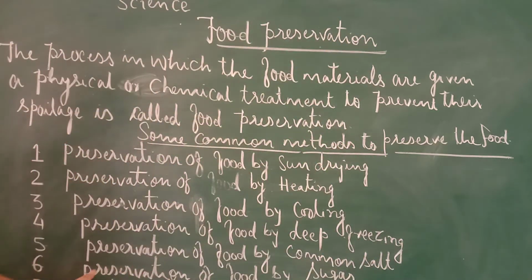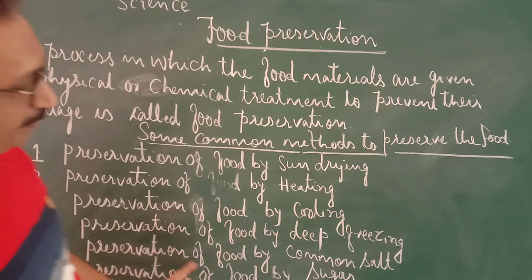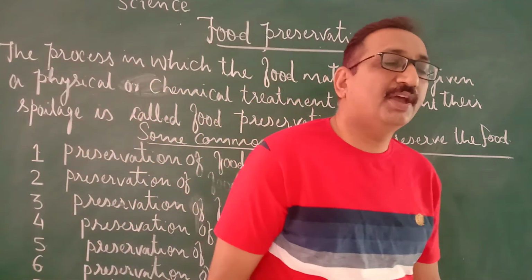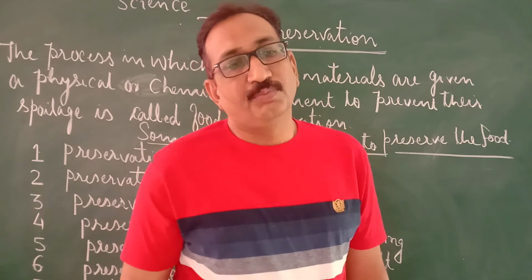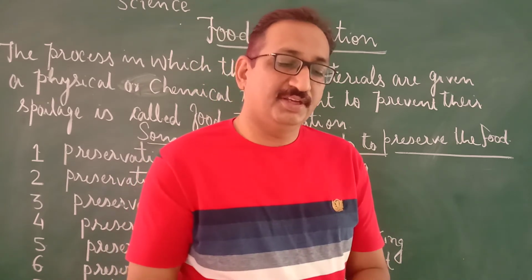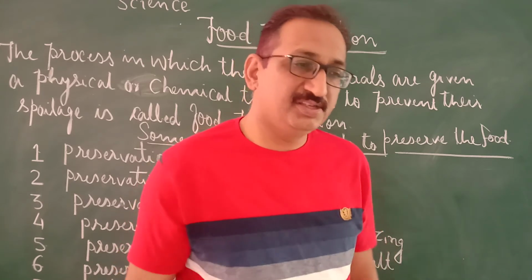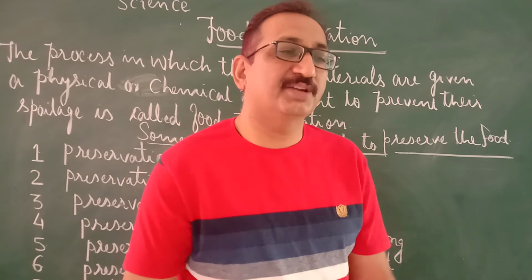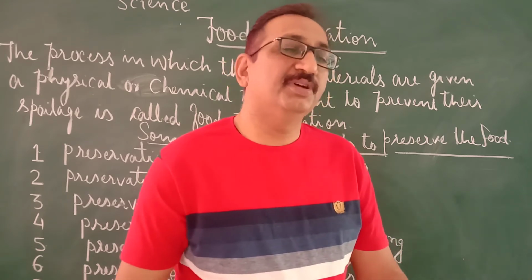And next, friends, preservation of food by sugar. Sugar is also used as a common preservative. You have seen that there are murabbas, jam, jellies, and different sweet pickles, जो मीठे अचार बनते हैं, like lemon.